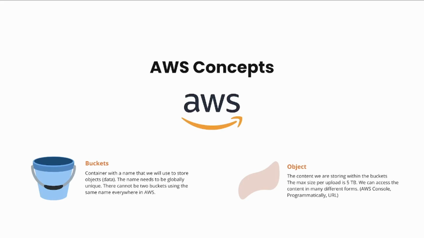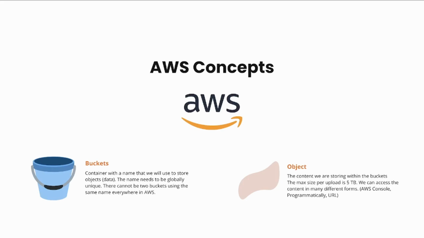The object is simply the content that we're going to be storing inside of the bucket, right? So the max size that we can upload to a bucket is 5 terabytes, which is pretty big. But just know that the max at a specific time is 5 terabytes. So we can access the content in many forms, right? Because we need to get to our data that we're uploading. So you could do it in many forms.